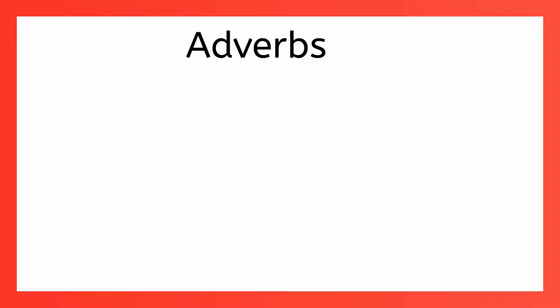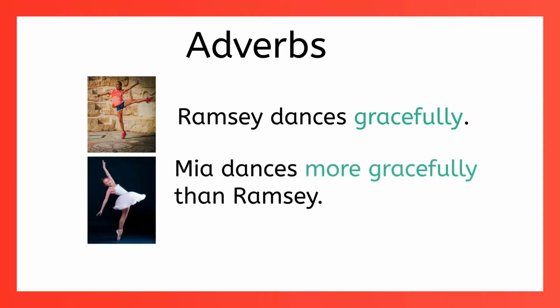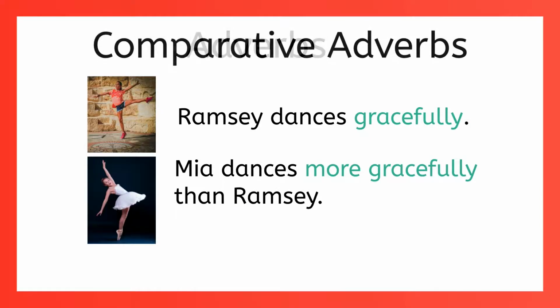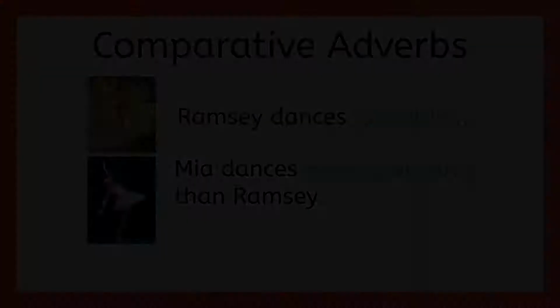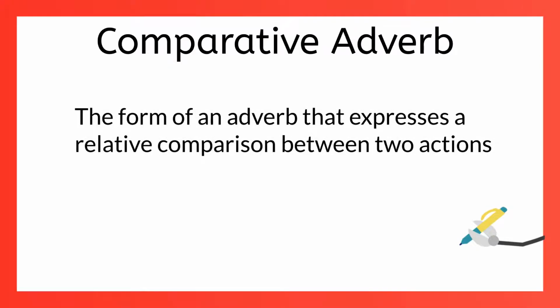Now that we've had a little review of adverbs, we're going to narrow our focus to the ones that modify verbs. Remember how we said that Ramsey dances gracefully? Well, Mia dances more gracefully than Ramsey. This is called a comparative adverb. We can compare the way two actions are performed by adding the word more, or possibly less, in front of the adverb. So now you know that a comparative adverb is the form of an adverb that expresses a relative comparison between two actions. Let's look at some examples.